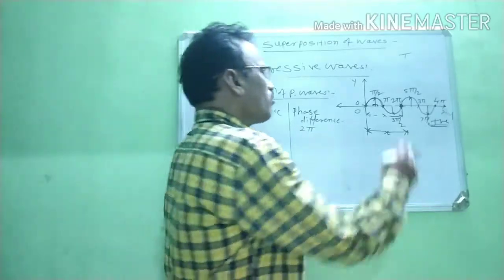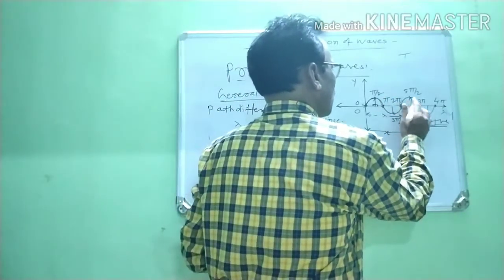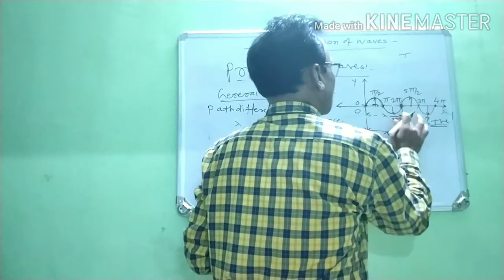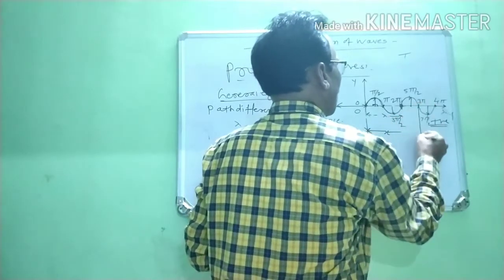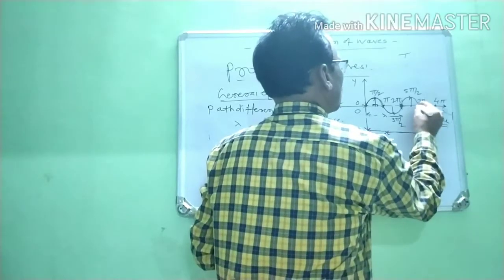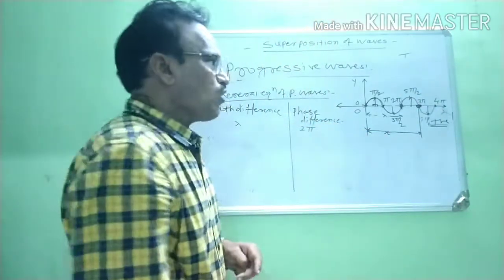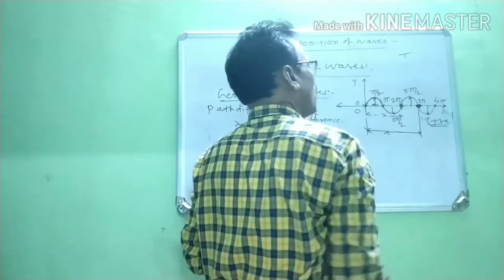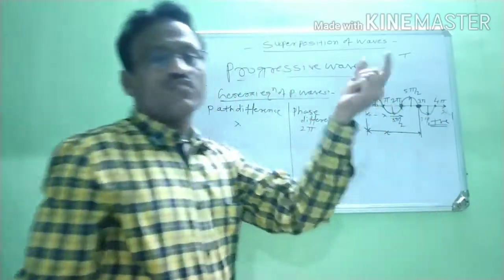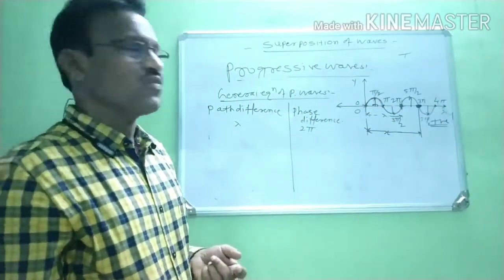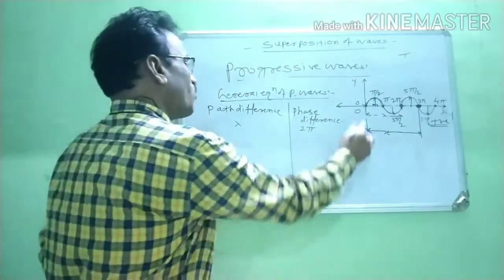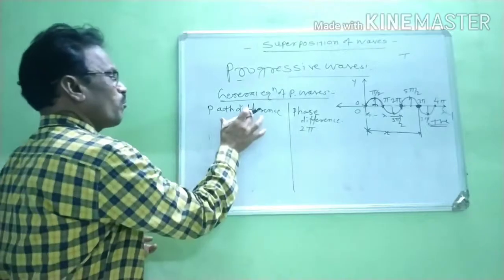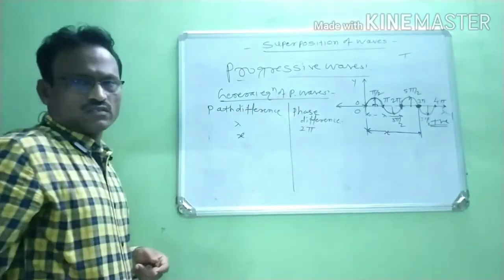Now suppose we consider this is one particle, and instead of this, we consider here this is the position of that particle. Suppose this is the position of that particle and we have to find its phase difference. At that time, x is the position of that particle. Therefore, what is the path difference? The path difference is x.